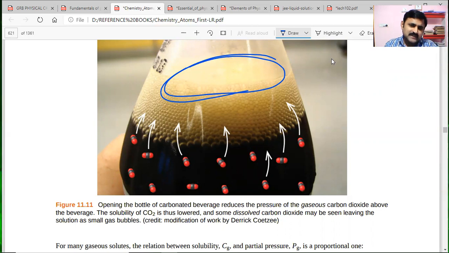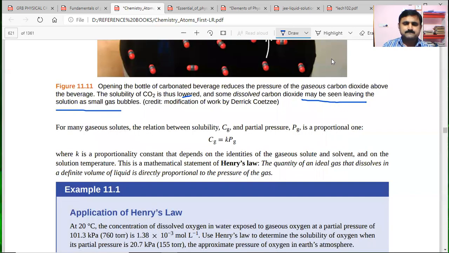So once we release that pressure, what will happen? Again this carbon dioxide gas will come out of it. So the solubility of CO2 is lowered when we decrease the pressure. Some dissolved carbon dioxide may be seen leaving solution in small gas bubbles, and all this we have observed in this picture.